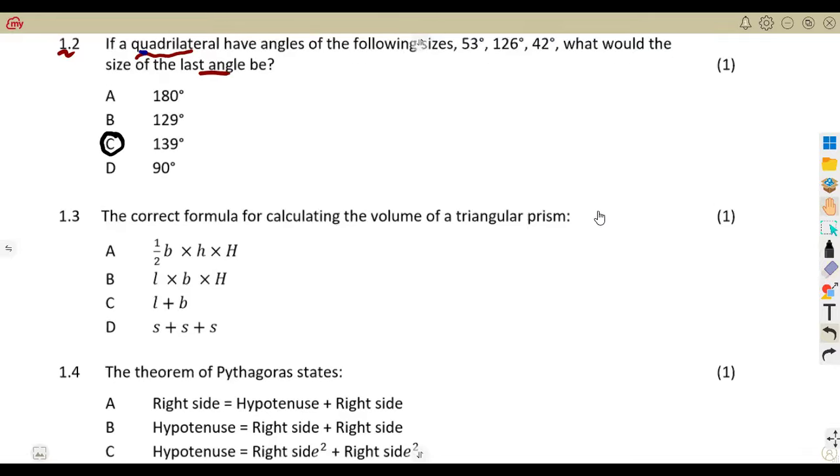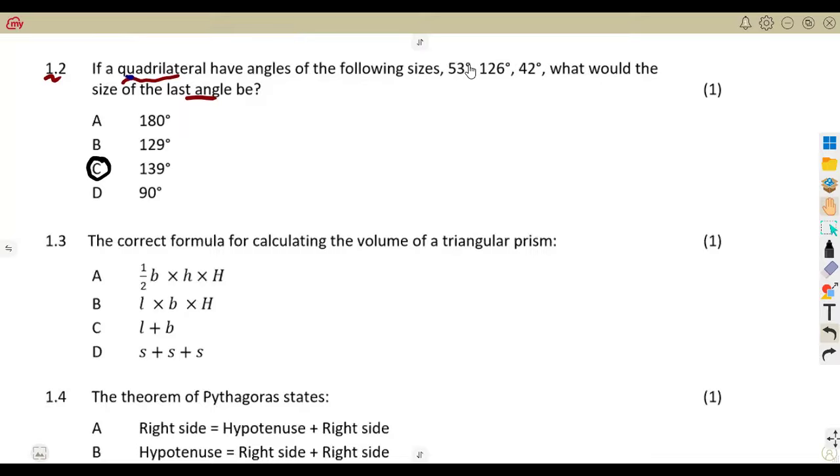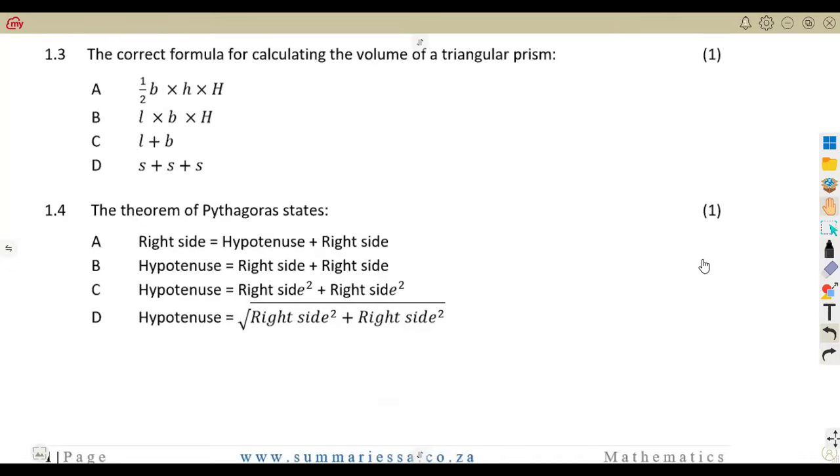Remember, this is multiple choice, guys. You know these angles are supposed to add up to 360, so you can just add these angles. You take the 180, you add it to these ones, until you get 360 degrees. You can also do it that way. But the proper working is the one that I've showed you there.